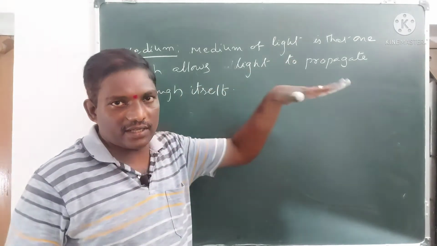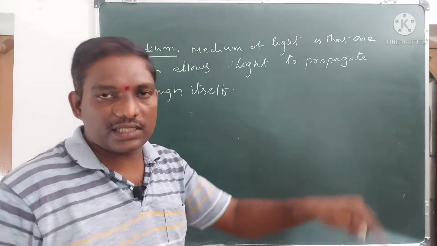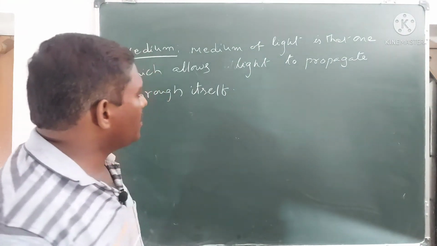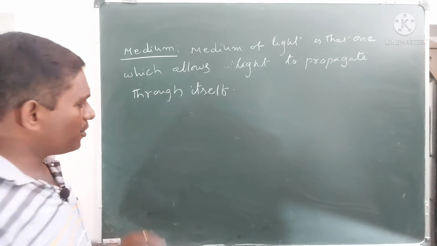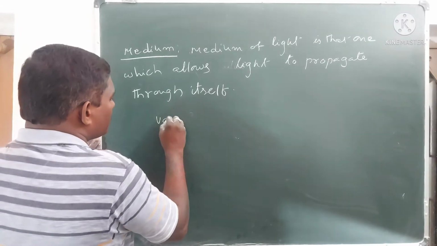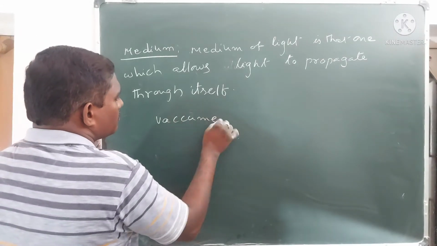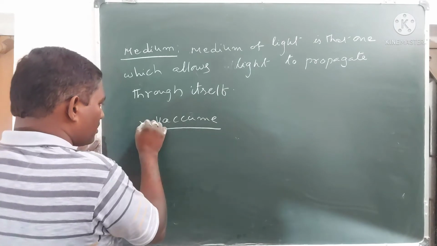Propagation means traveling through itself. It is called a medium. For example, vacuum. If you take vacuum, it is a medium. Through the vacuum light ray can travel.